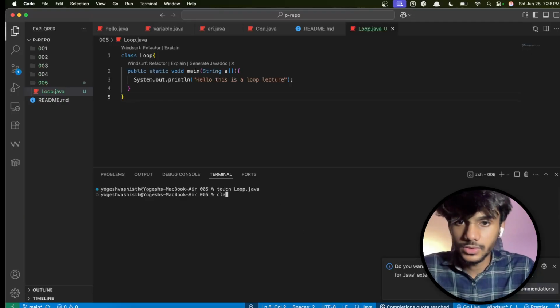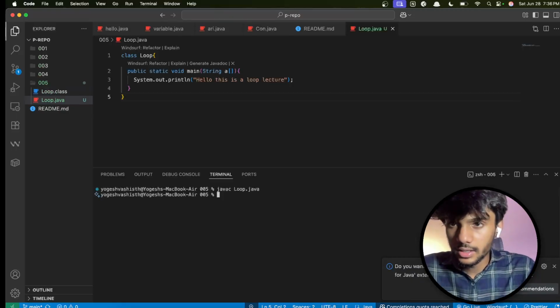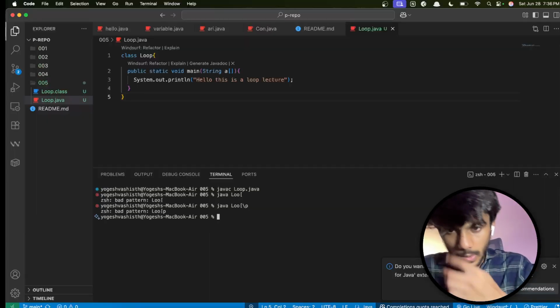This should work. We'll compile the code with javac loop.java, and run it with java loop.